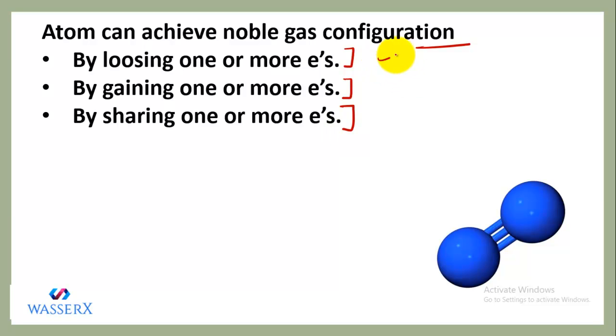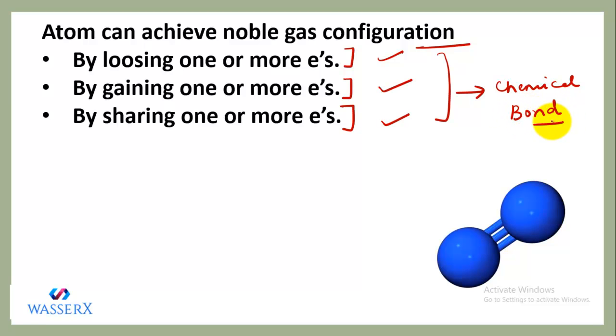So when they lose, gain, or share, this leads to the formation of a chemical bond. This is the reason why a chemical bond is formed. And when an atom loses, gains or shares, it attains the stable state, that is, the stable noble gas configuration.